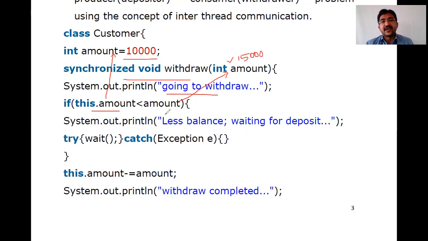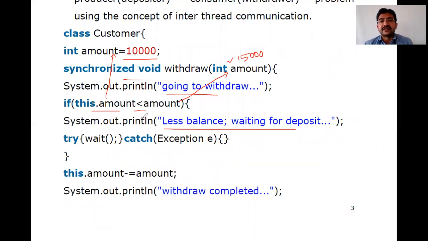10,000 is less than 15,000, so the condition is true. So it has to display a message, less balance, waiting for deposit. Somebody has to deposit a minimum of 5,000, so that the current amount of 10,000 becomes 15,000. Even then it cannot be withdrawn because it is not more than the minimum. At least 15,001 rupees has to be there to withdraw.